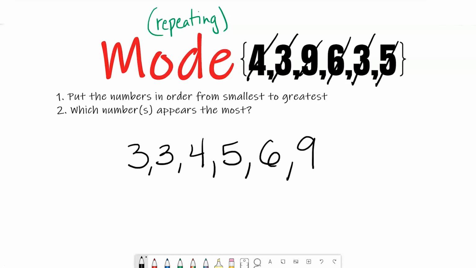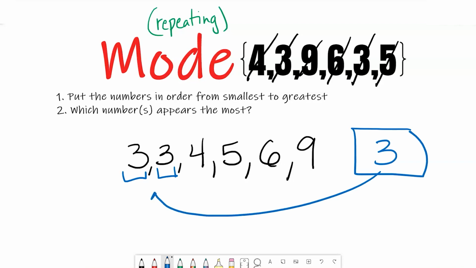So I'm looking at my now newly arranged data values, and I see step 2 says which numbers appear the most. Well, the mode is the number that appears the most. In this case, 3 is here twice, whereas all the other numbers are only there once. So 3 is the mode for this set of data values.